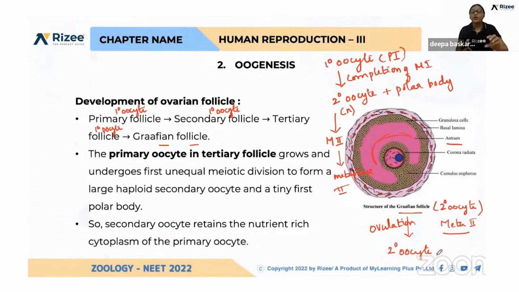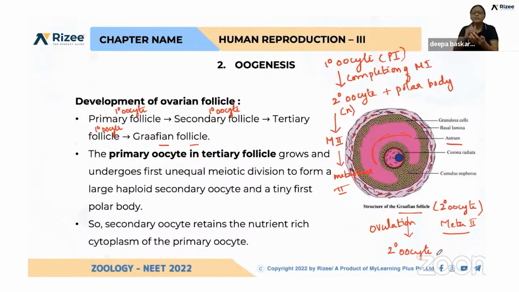Those oogonia develop into primary oocytes. They start meiosis 1, but they are arrested at prophase 1 itself.